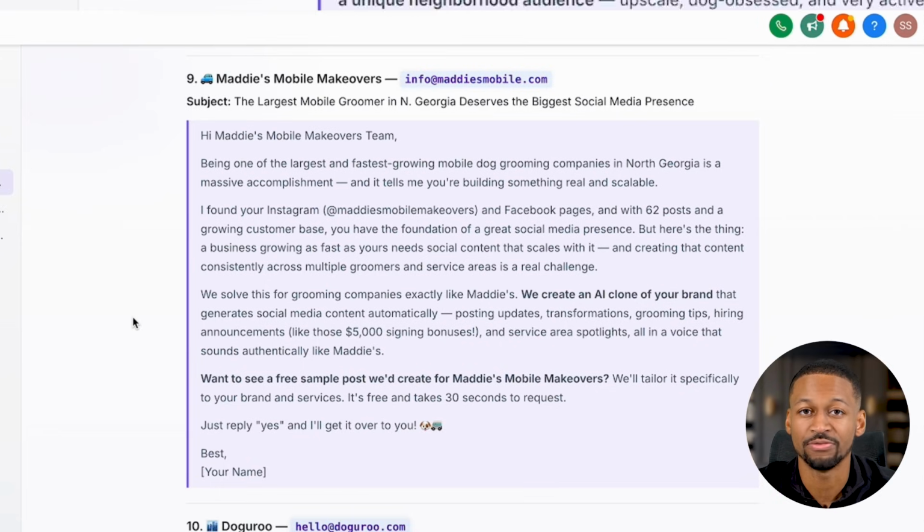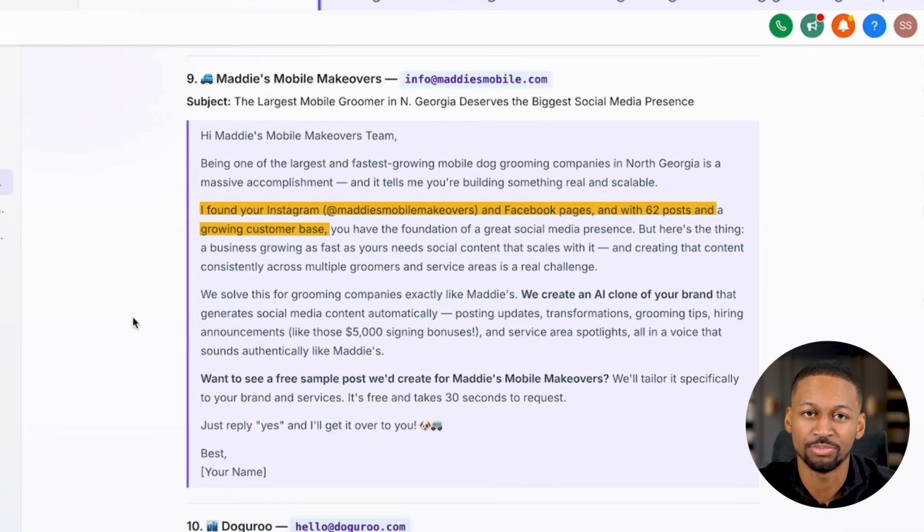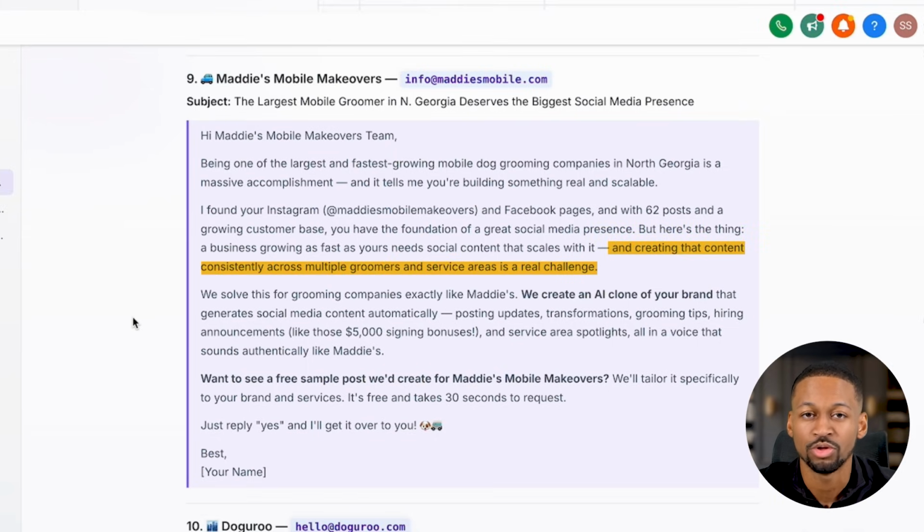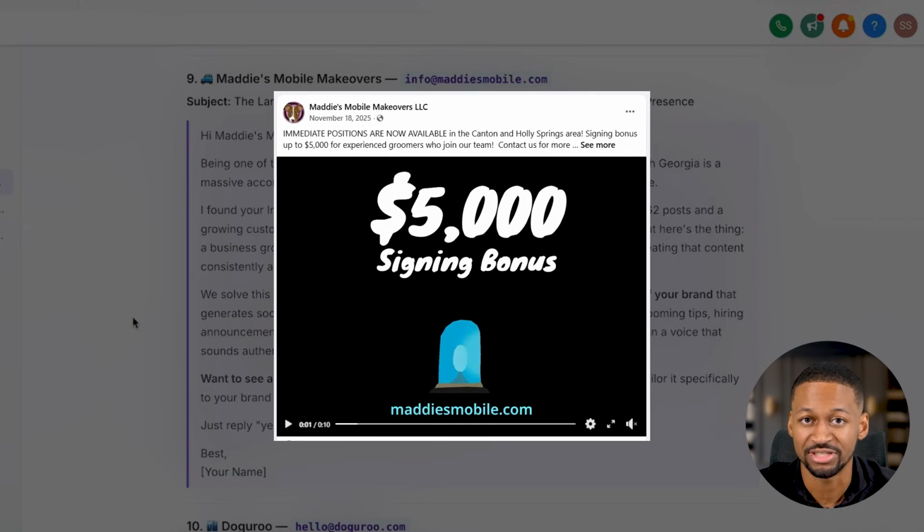But the email itself is where it got really crazy. It mentioned that they found their Instagram page with 62 posts and a growing customer base. It talked about how the challenge of creating content consistently across multiple groomers and service areas is a real problem for a business growing as fast as theirs. And then this is the part that really got me. It actually found their $5,000 signing bonus for new groomers on their website and worked it into the email.